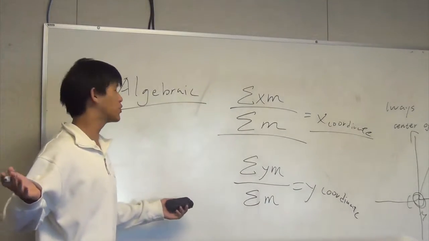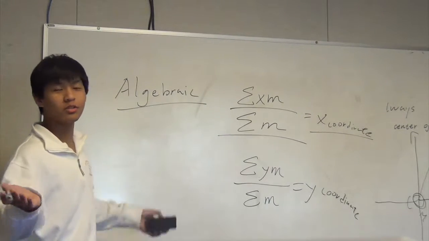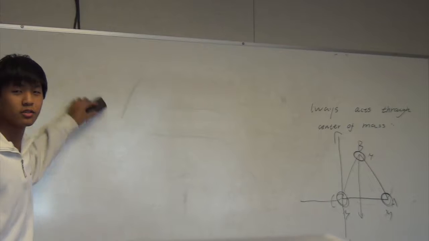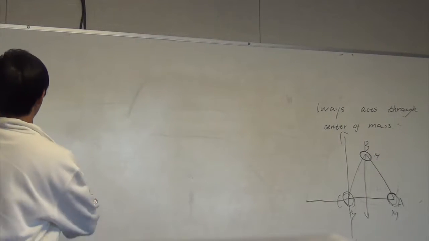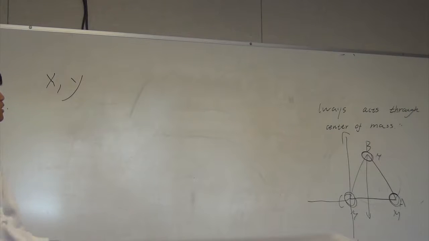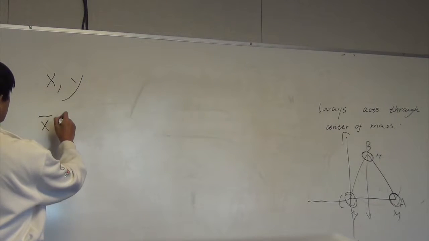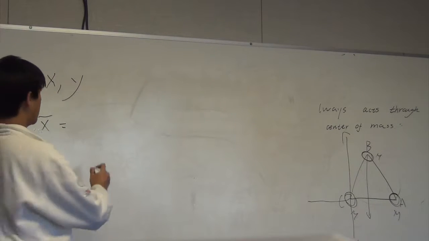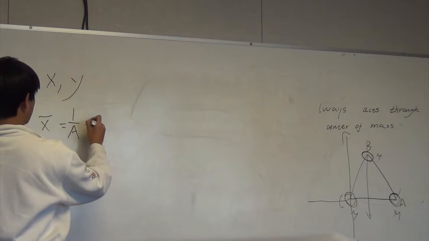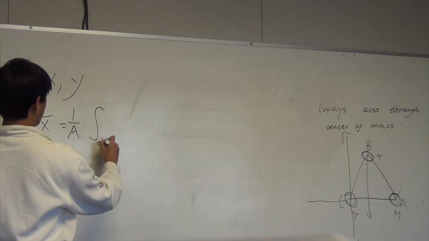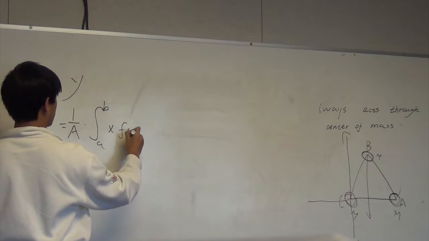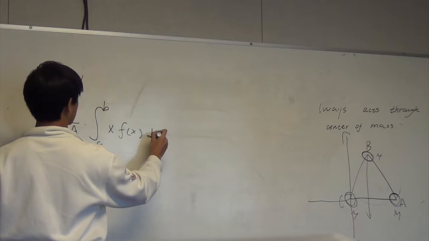Now you guys have understood the algebraic solution. Now I have to do a calculus solution. To find the calculus center of mass, you separate into the x and y component just as in the algebraic solution. For the x component, you use the equation 1 over a, times the integral from a to b of x times f(x) dx.